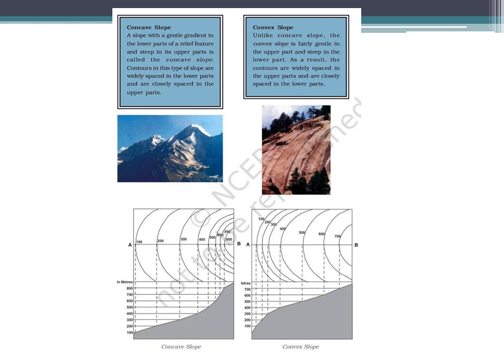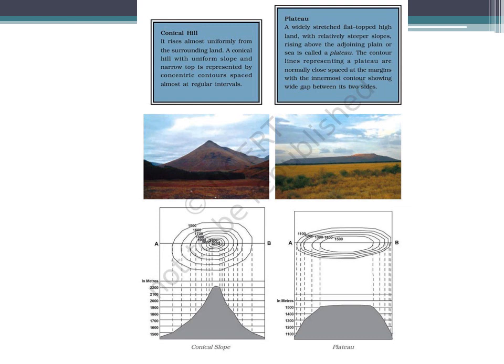Now let's try to understand some more features. Conical hill. You can see these mountains when you travel. A conical hill is nothing but a hill which has a peak and is almost equally sloping on both sides. So you will see that the spacing between the contours, see this is conical, these are all circular, and the slopes are very gentle. It's a peak, and again on both sides it is gentler, so that it looks like this.